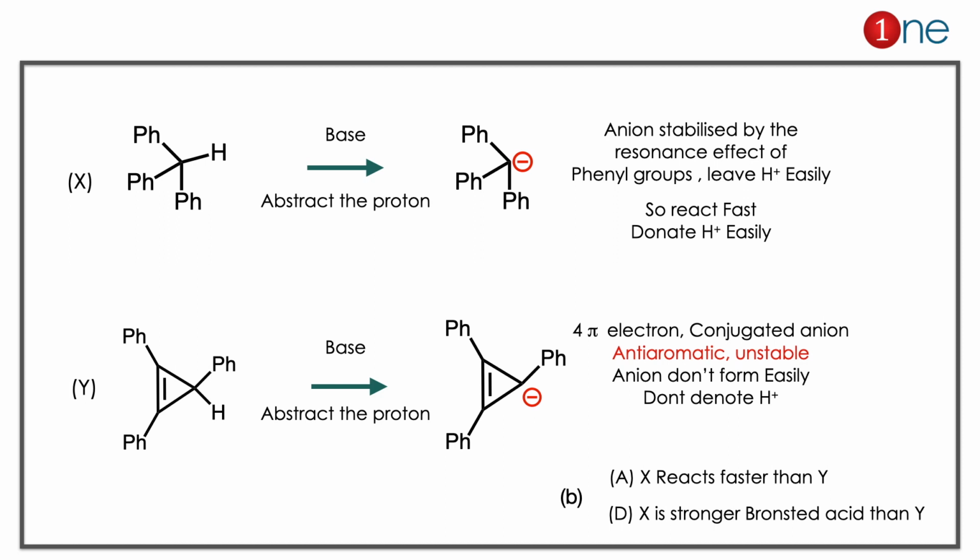Let's look at the stability of the anions. The first anion formed is stabilized by the phenyl group because of its resonance effect. So H plus leaves easily and it reacts faster because of its more stable anion. But if you look at the Y anion formed, it has 4 pi electrons in a conjugated anion, so it's anti-aromatic and very unstable. So the anion doesn't form easily and doesn't donate H plus. So the answer is definitely B, because X reacts faster than Y. X is a stronger Bronsted acid than Y.